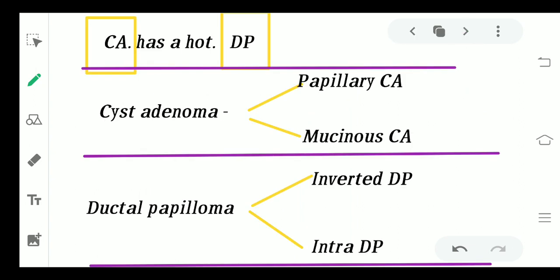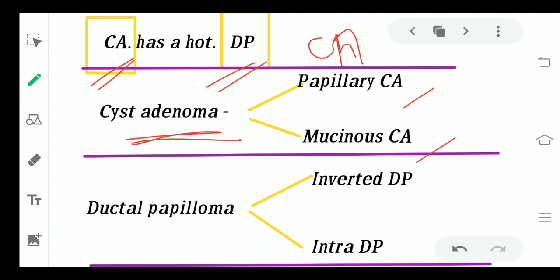Moving forward, the classification is not yet complete. After that huge sentence, just a little sentence more: CA has a hot DP. I hope you know what a CA is, a chartered accountant, right? So you can remember it as a CA having a very hot DP. In this sentence, the two things to remember are the CA and his DP. CA is the cystic adenoma, which can be of two types, the papillary cystic adenoma and the mucinous cystic adenoma. In DP, we are talking about the ductal papilloma, which can be of two types, either the inverted ductal papilloma or the intraductal papilloma.